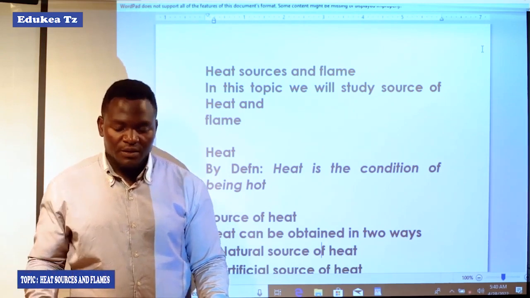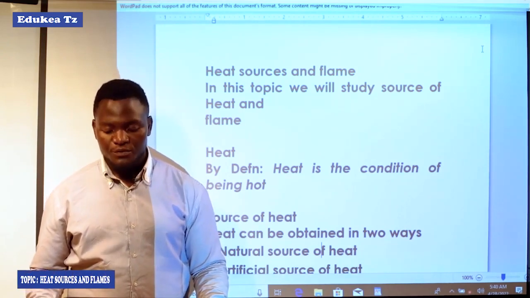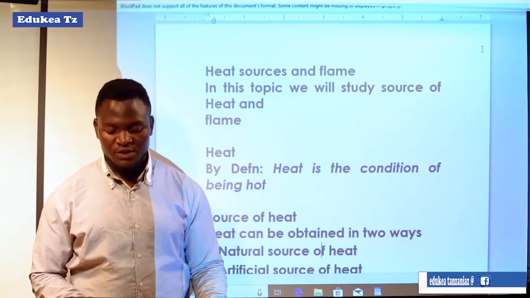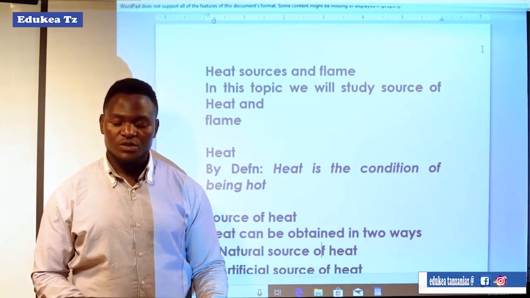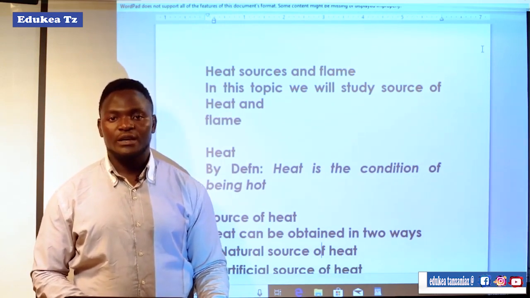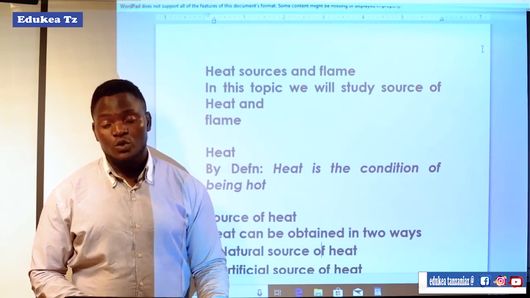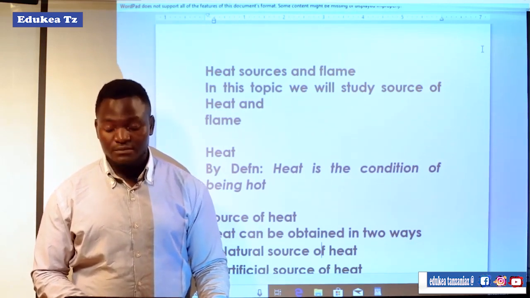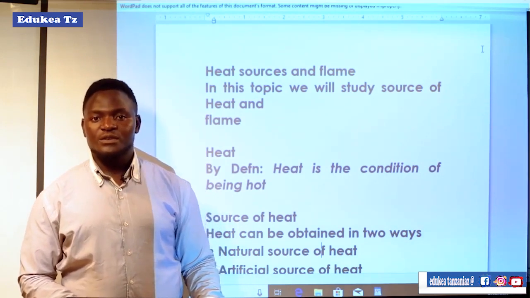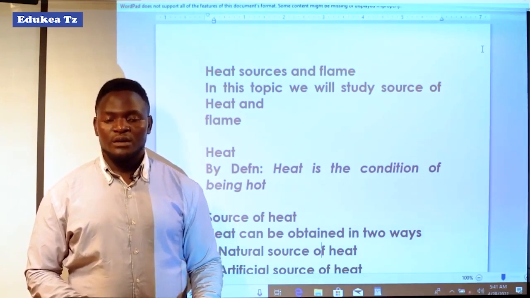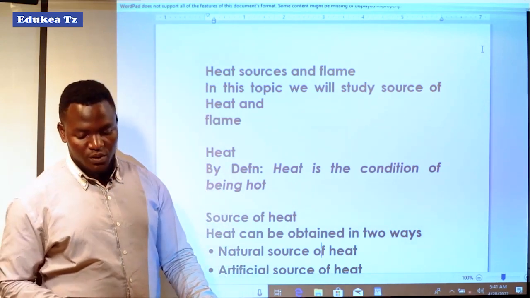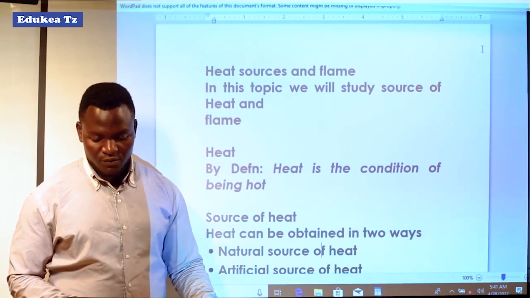Of chemistry, Form 1. Today we move on to another part, which is called heat sources and flame. Heat sources and flame are used in the laboratory to conduct various activities in the subject of chemistry and in science in general. In this topic, we will study sources of flame.